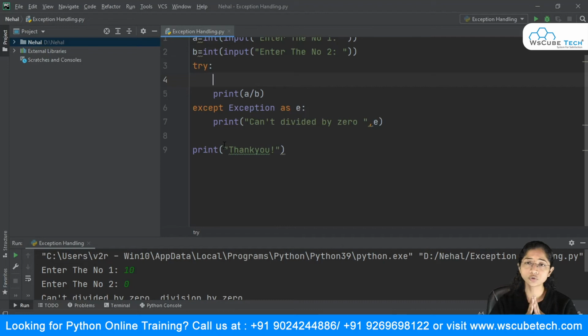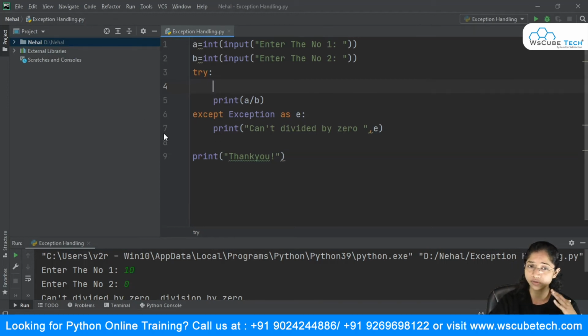It may occur if there is an issue with the internet connectivity, or some database connectivity. So these runtime errors may occur in those scenarios as well. It's not only when the user gives the wrong input.